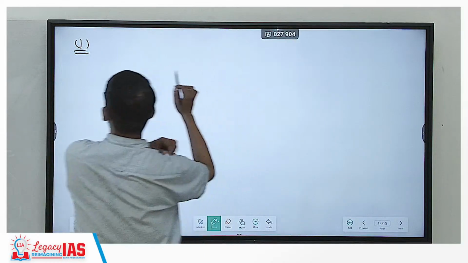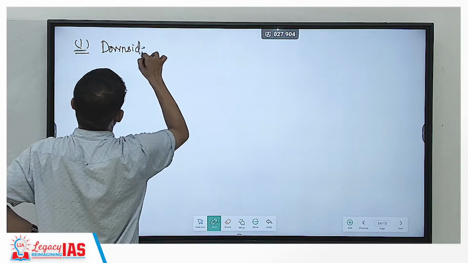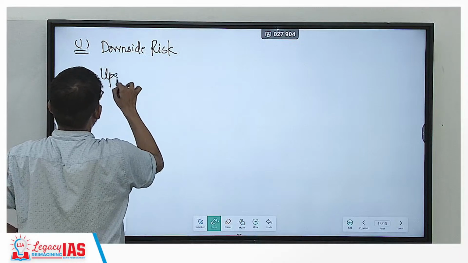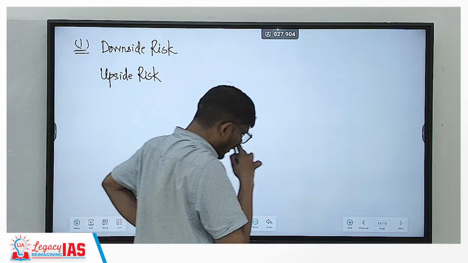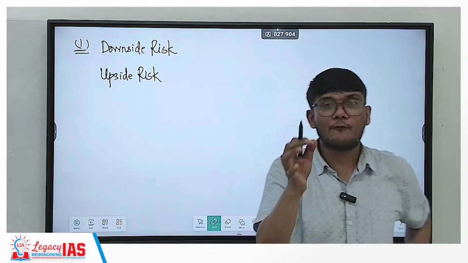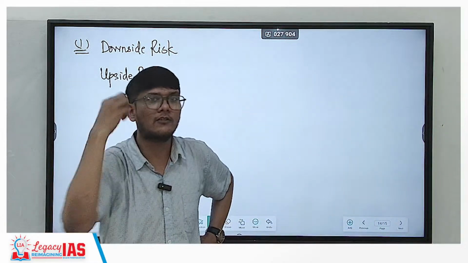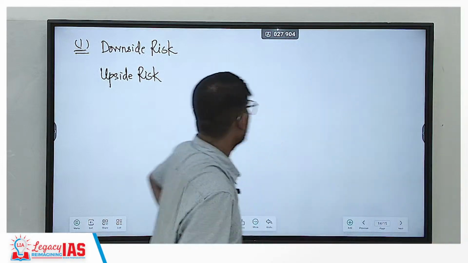Finance minister started by saying that there is a downside risk, and there is an upside risk. See, all these things would be important for your prelims, at the same time very important for your mains answer writing, to use these words, terminologies, arguments, rationale, thought process, schemes, etc., to make your answers better.